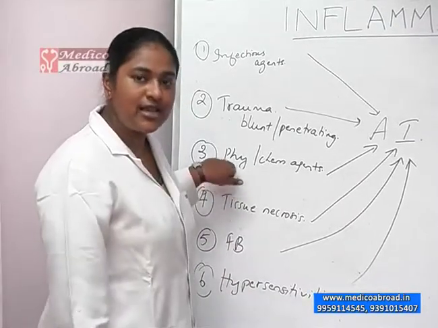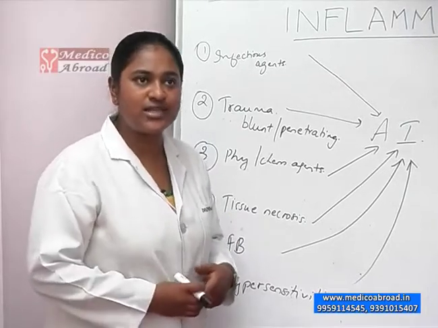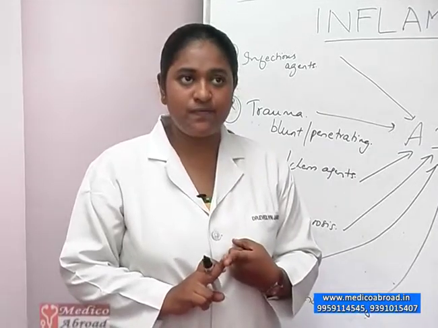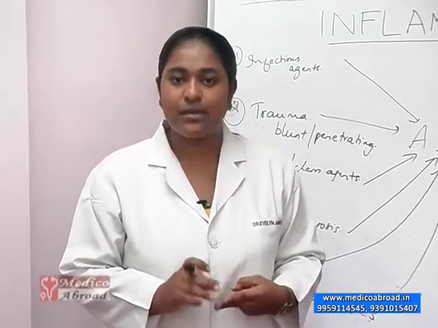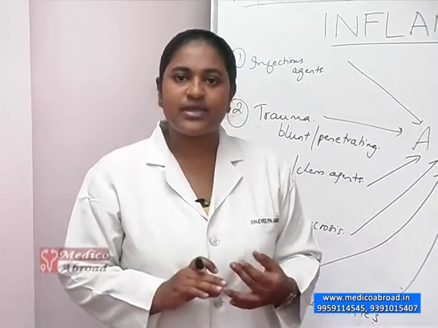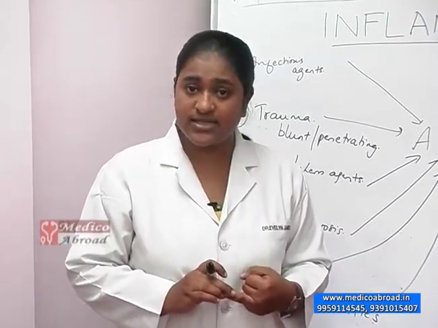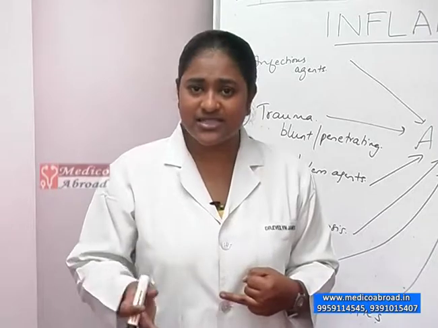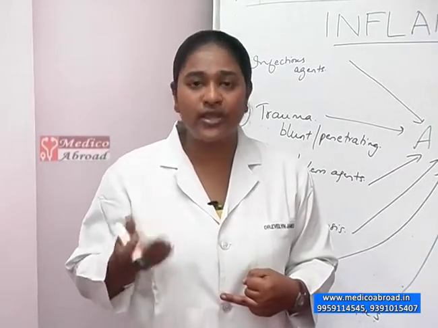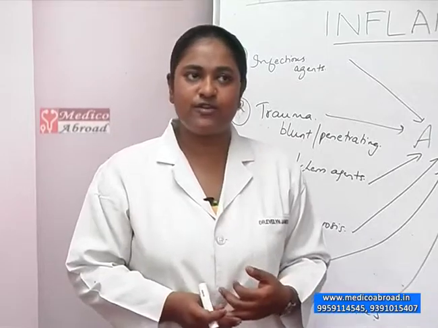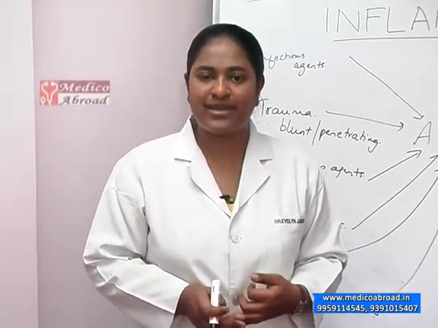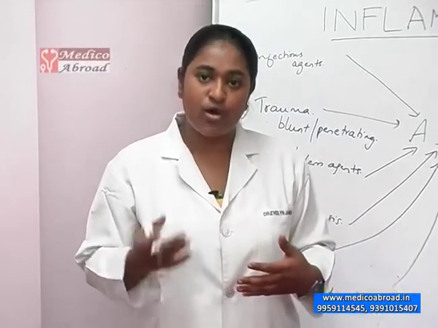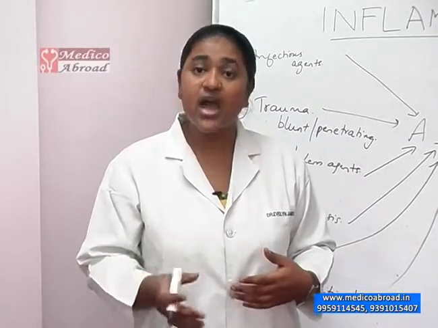Next, we have physical and chemical agents. Physical agents like temperature, heat, burns may cause acute inflammation, or cold temperatures like frostbite may cause acute inflammation. Chemical agents like toxins, poisonous substances, benzene related products, acids, alkalis, all corroding substances may cause acute inflammation. Here it is also important to mention irradiation because high wavelengths of radiation may also cause acute inflammation and harm to the body.